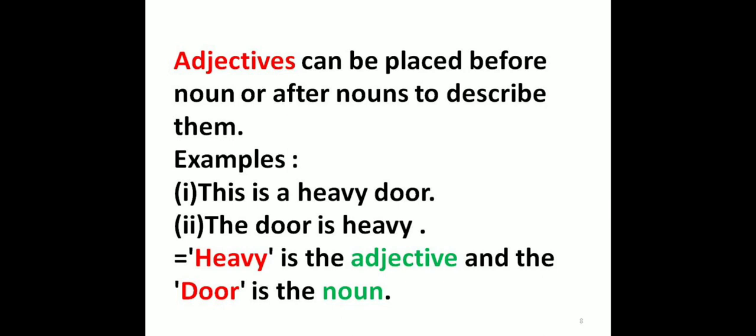In the first sentence, the adjective heavy is used before the noun, and in the second sentence heavy is used after is, after the noun. So you can place the adjective before the noun and also after the noun, but you have to make some changes.